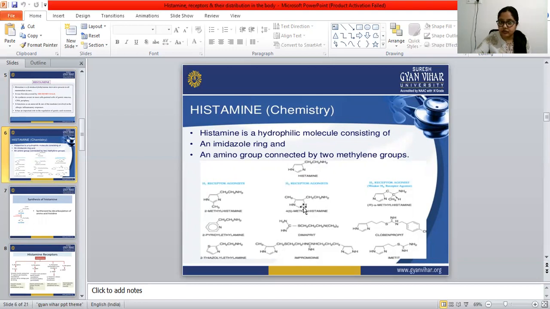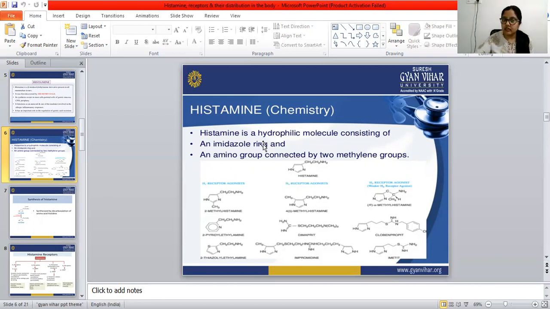This one is 5-methylhistamine. And here there is a methyl on both positions, so this is 4,5-methylhistamine. These are all the chemistry of histamine.